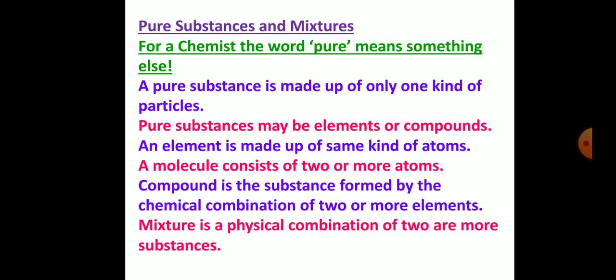Pure substances and mixtures. For a chemist, the word pure means something else. A pure substance is made up of only one kind of particle. Pure substances may be elements or compounds. An element is made up of the same kind of atoms. A molecule consists of two or more atoms. A compound is a substance formed by the chemical combination of two or more elements. A mixture is a physical combination of two or more substances.